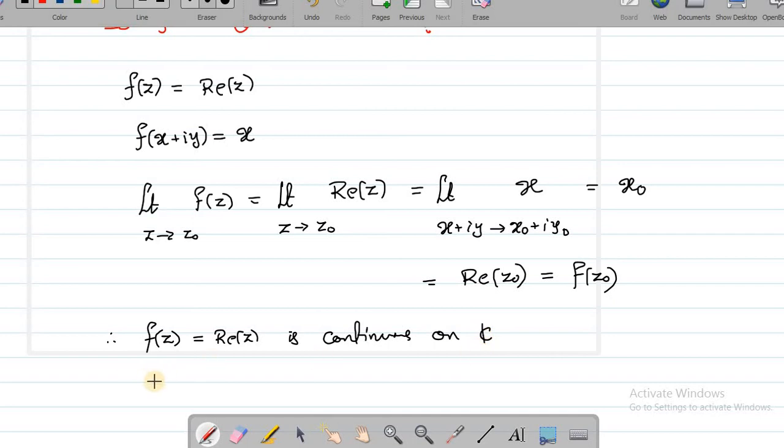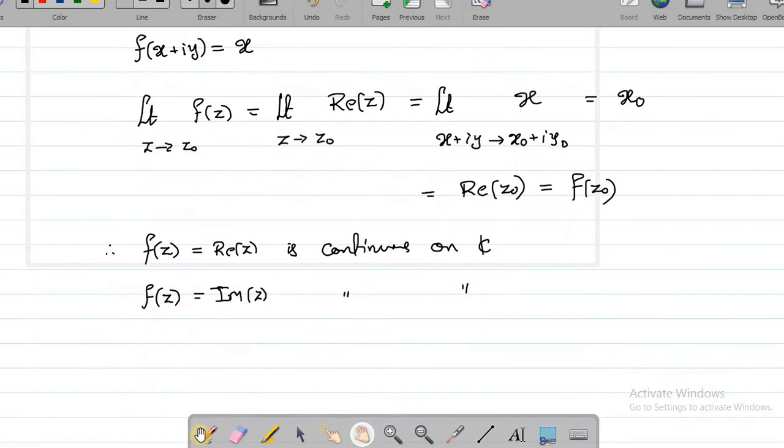And of course, you can see that there are other functions which are continuous on the entire complex plane. You can take the imaginary part of z; this is also continuous on C. And similarly, f of z equal to the absolute value of z is also continuous on the entire complex plane. So there are many other functions which are continuous on C. But there is something special about these functions. You'll come to know what that is when we discuss differentiability.